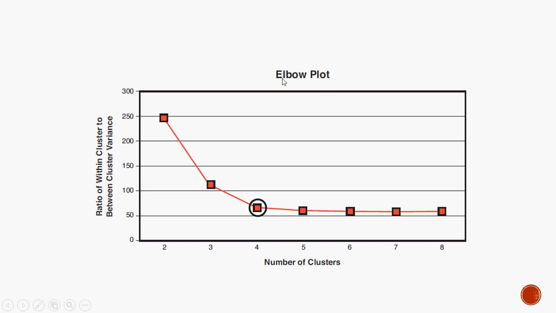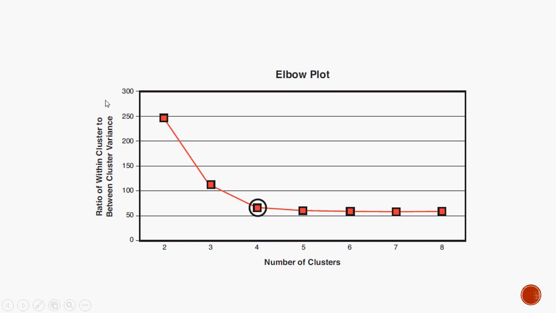This elbow plot is calculated by plotting the number of clusters versus the within-cluster and between-cluster variance. If the variance keeps dropping down, then your cluster count will also keep going up, which means you have 8, 10, 12, 14, 15 clusters, but the variance between the clusters is not pretty obvious. Whereas here the variance is pretty high, and the cluster size is also sizable. So you should look at the drop in the plot.